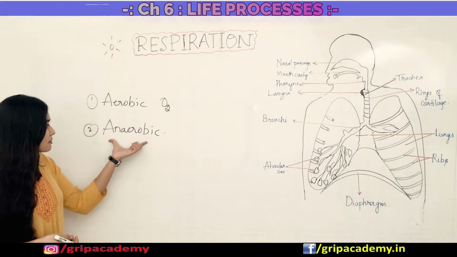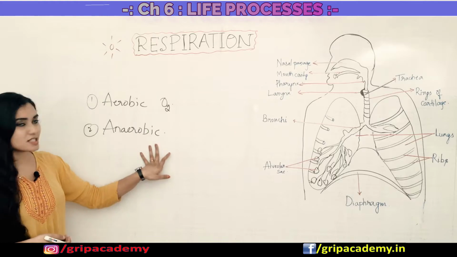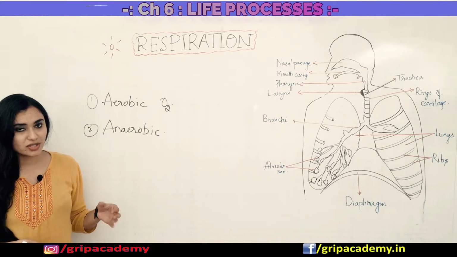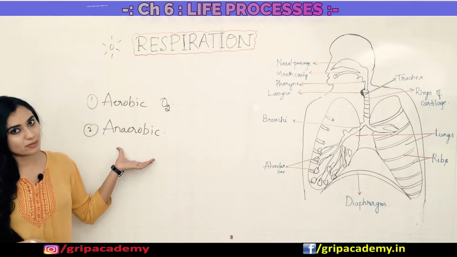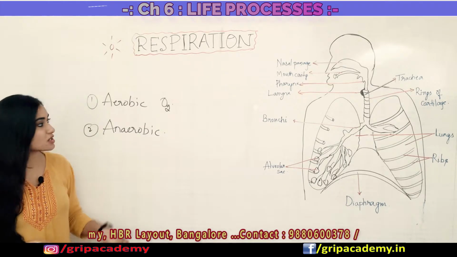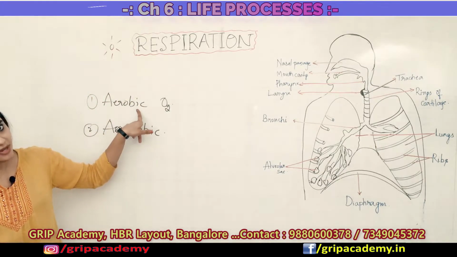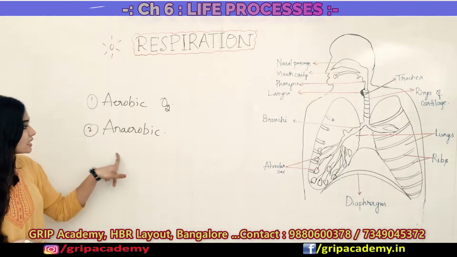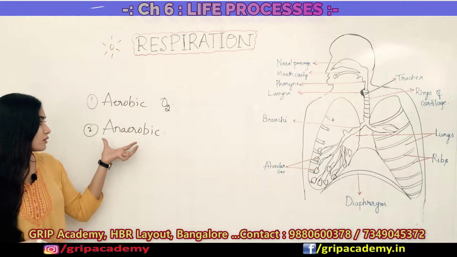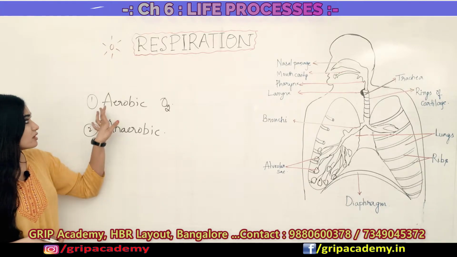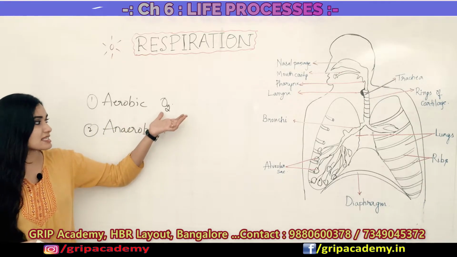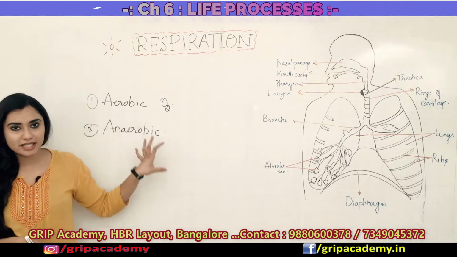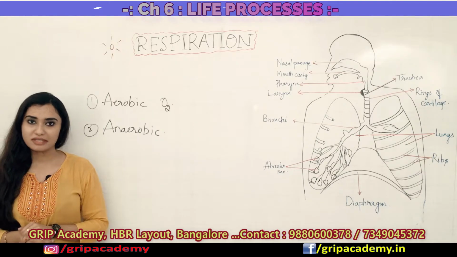The name itself is indicating: anaerobic respiration means the organisms will not use oxygen, which means they do respiration in the absence of oxygen. Respiration in the presence of oxygen is called aerobic respiration, and respiration in the absence of oxygen is called anaerobic respiration. For aerobic respiration, examples are plants, animals, and we human beings also. For anaerobic respiration, you can consider the example of yeast.